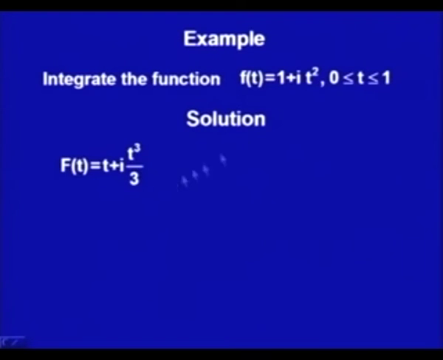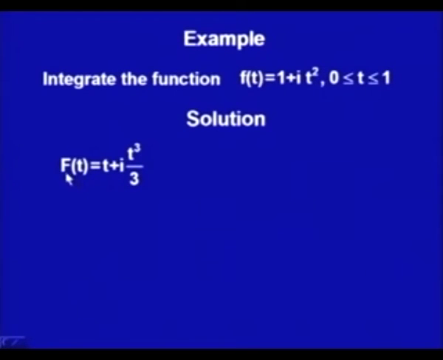What we have to do, going by the definition, is evaluate the integral from 0 to 1 of (1 plus i t) square with respect to t. Rather than finding it out separately, we try to find whether an antiderivative for this function exists, because complex differentiation we have already done. Now, let us use this function capital F(t) as t plus i times t cube by 3.